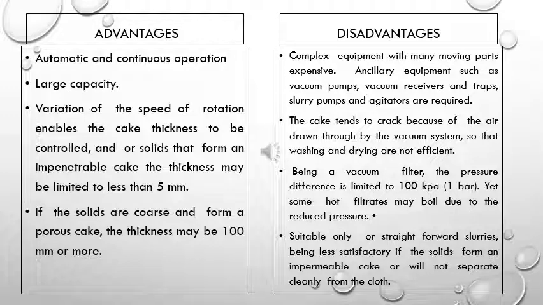The pressure difference which can be applied with the help of vacuum is limited to 100 kilopascals. Now in this case, there may be boiling of some fluids present in the slurry because of the reduction in pressure, which is not desirable. Again, this filter is used only for straightforward slurries.